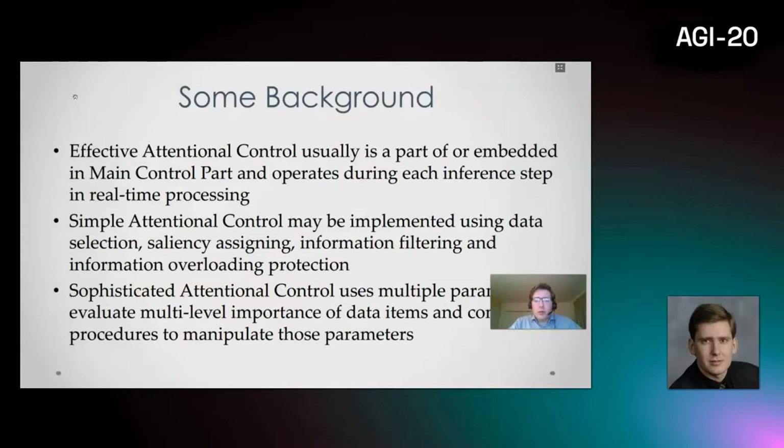Simple attentional control may be implemented as data filtering, just using data selection, saliency assigning, information filtering. Such control prevents the AGI system from information overload, thus protects it from too much information and allows the system to continuously be responsive. More sophisticated control mechanisms exist, like in OpenNARS or in OpenCog, for example. They use multiple parameters to evaluate multiple levels of importance of data items and complex procedures to manipulate those parameters.